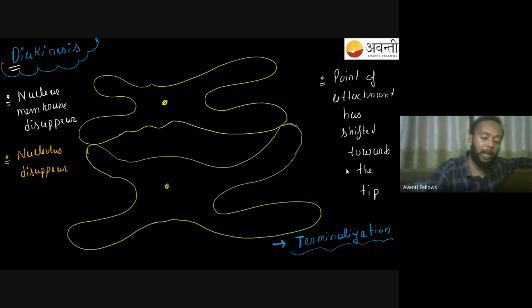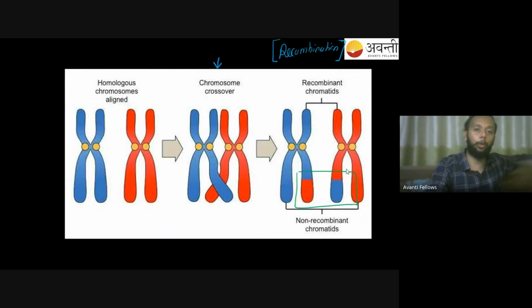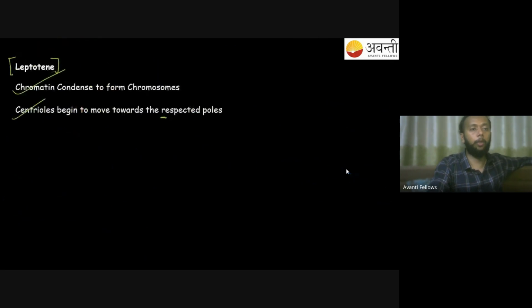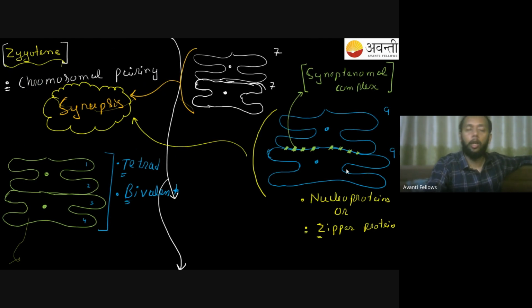So now, once again, I'll give you a quick revision before we solve some questions, so that I get assurance that you know all those things. First of all, you should know you have the leptotene stage. It's a simple stage. Chromatin will get condensed into chromosomes, and centrioles will start moving towards the poles. Nothing else is happening over here. Then you have zygotene. Homologous pairing will be seen happening over here.